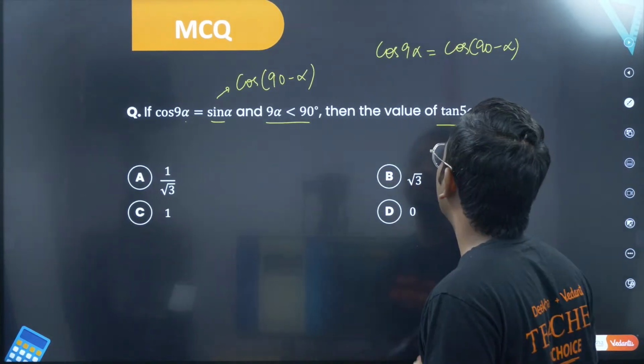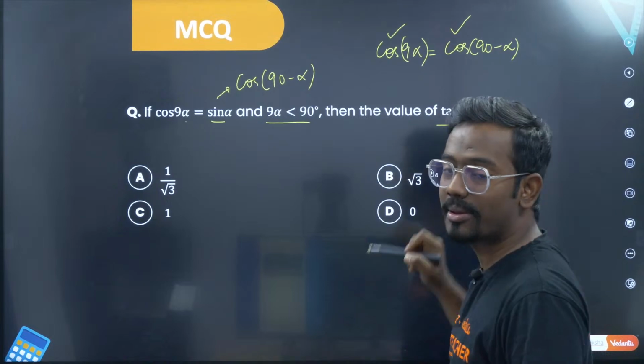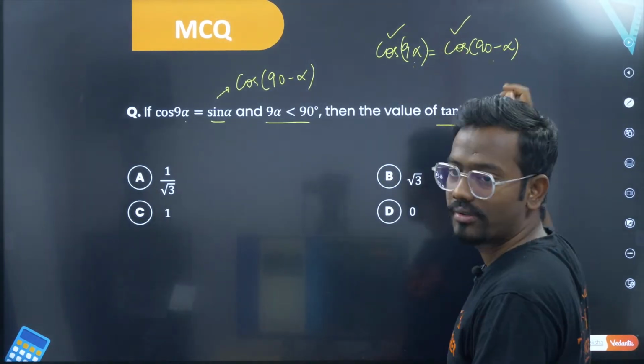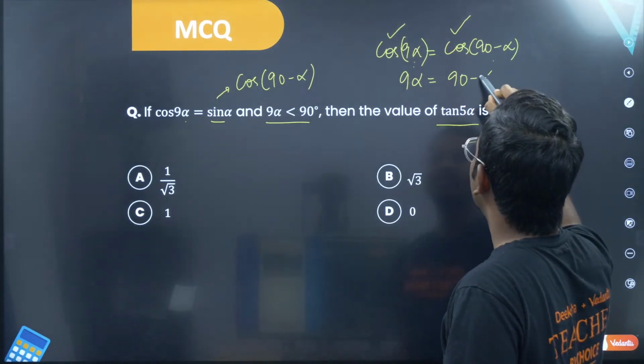Okay, from here what will you have? Sir, you have cos on both the sides. Cos of some angle should be equal to cos of some angle. Those angles should be the same, right? So from here what you can say, sir, 9 alpha is equal to 90 minus alpha, right?